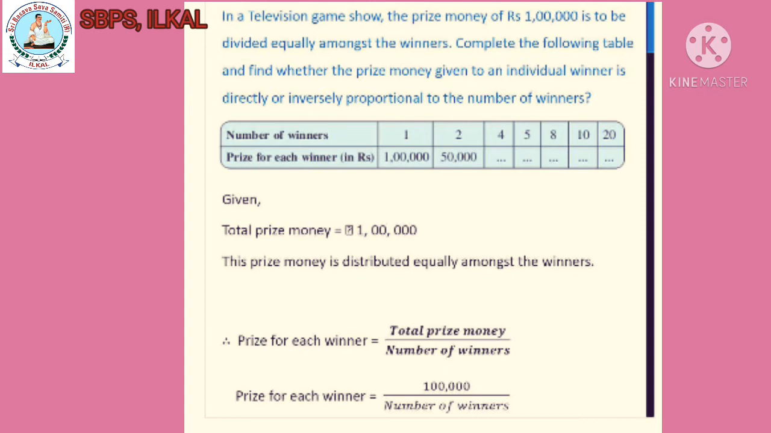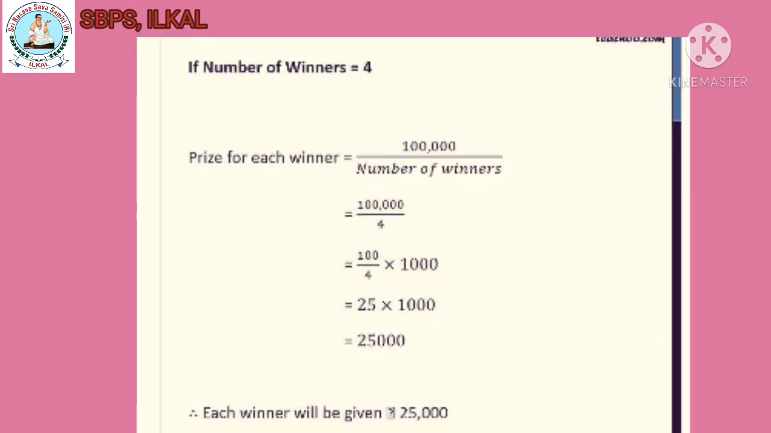Solution: given total prize money is equal to rupees 1 lakh. This prize money is distributed equally amongst the winners. Therefore, prize for each winner is equal to total prize money divided by number of winners. That is, prize for each winner is equal to 1 lakh divided by number of winners.